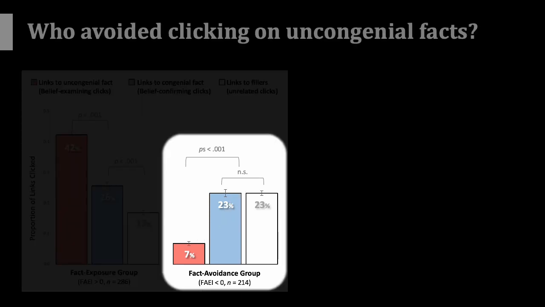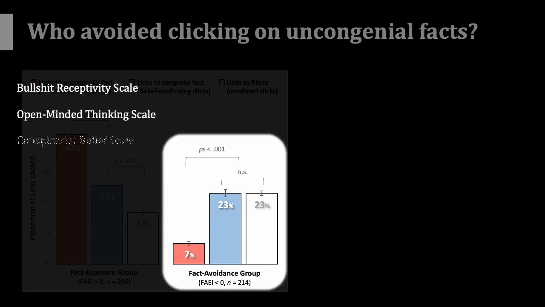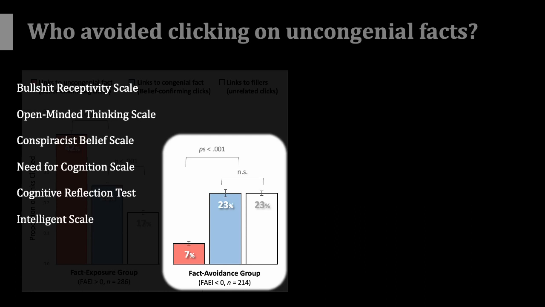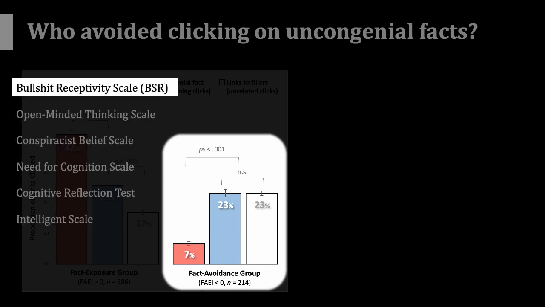To understand the fact avoidance group, we examined the psychological characteristics that predict selective avoidance by using several scales associated with an effortful thinking style. The results revealed the bullshit receptivity scale predicted selective avoidance.